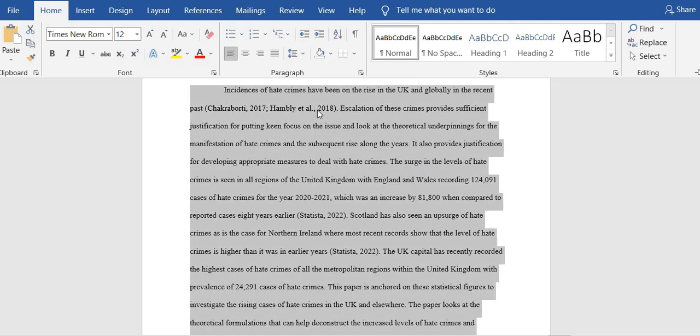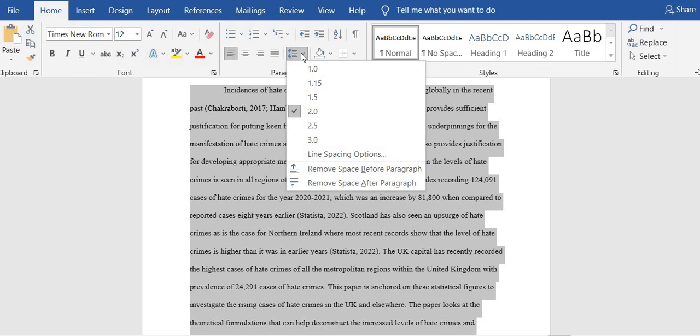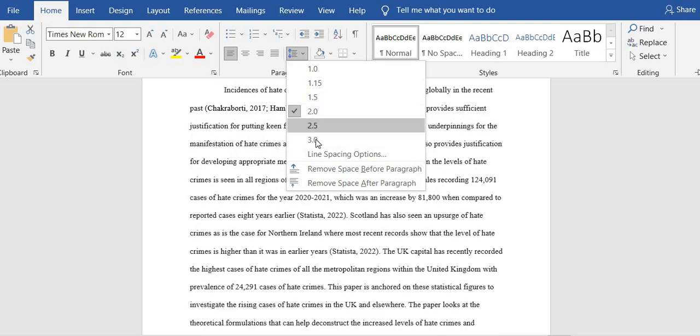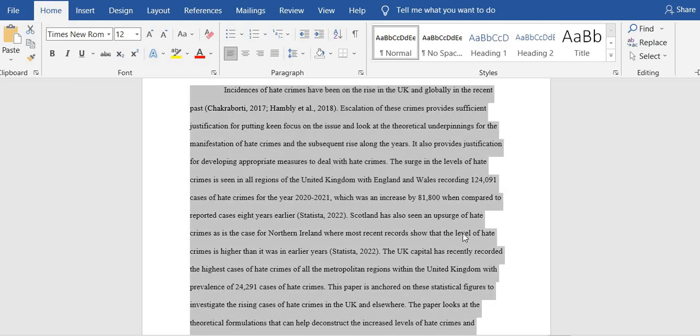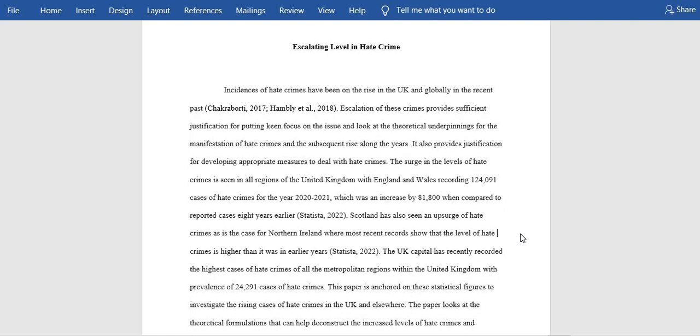Make it 2.0. And don't leave yet. Click on that part again, and come here and select remove space before paragraph. If it is highlighted, just say remove space before paragraph, and now your document is good to go. Now you can see our document is fully set, and you can see the left margin, they are not straight. That is the rule in APA.